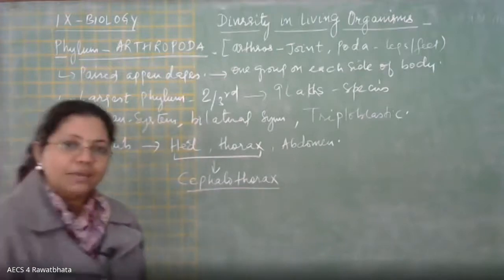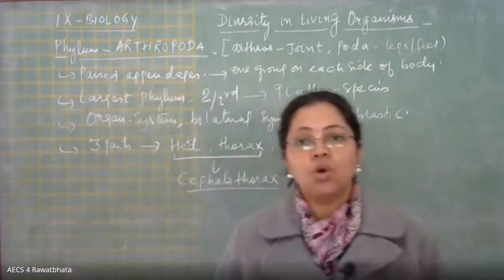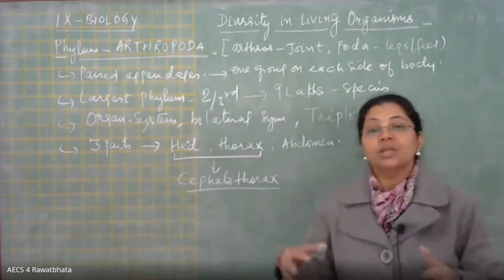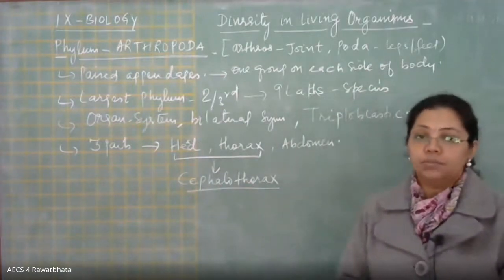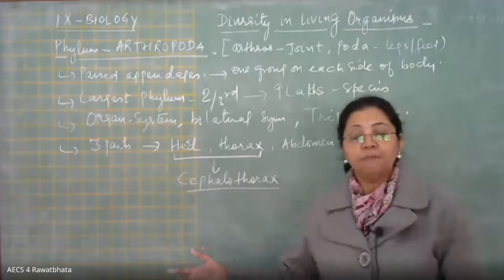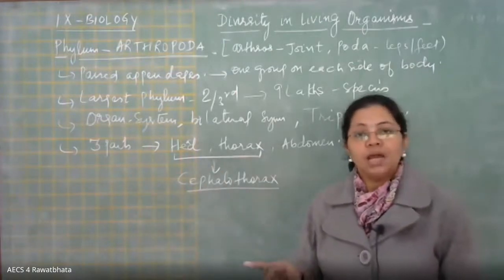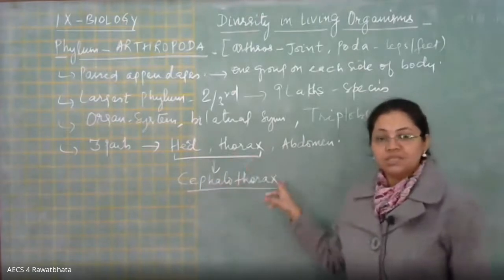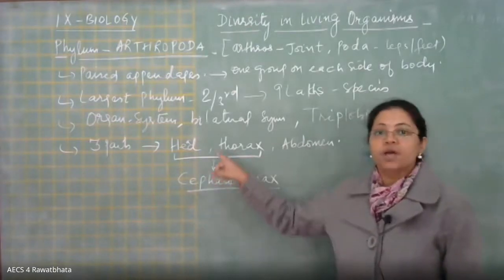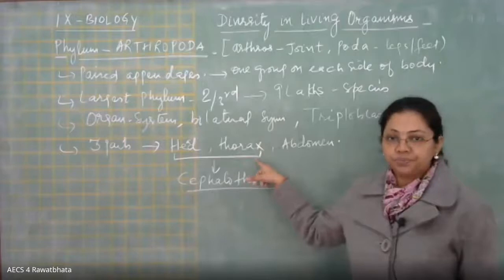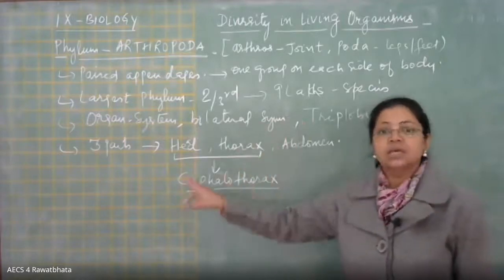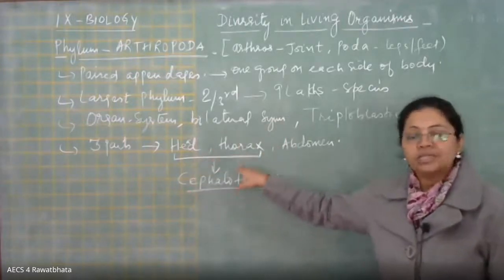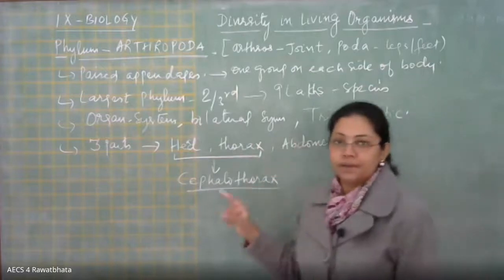So sometimes in some books you will find that some authors are writing this organism's body is made up of 2 parts. Organism is from Arthropoda phylum, and body is made up of 2 parts, and in there it is mentioning cephalothorax. Cephalothorax means it is formed by the fusion of head and thorax. And if it is writing 3 parts, then we have head, thorax, and abdomen, right?